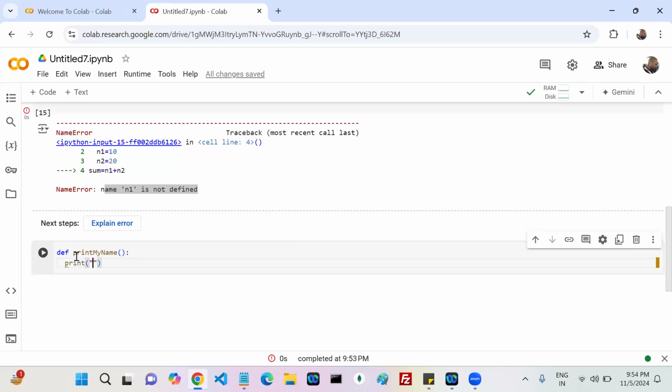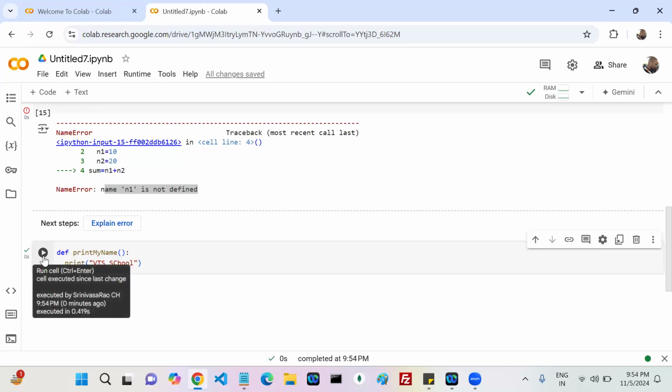Print name equal to something, whatever it is. Now, if I run this, what happened? Nothing. You have written one function, which means you have written some functionality. You get the services from the function when we call it.